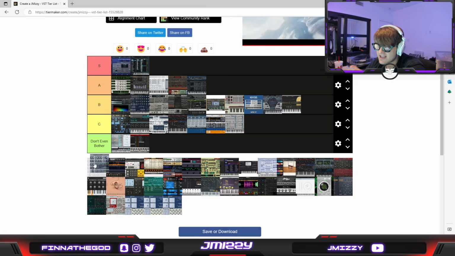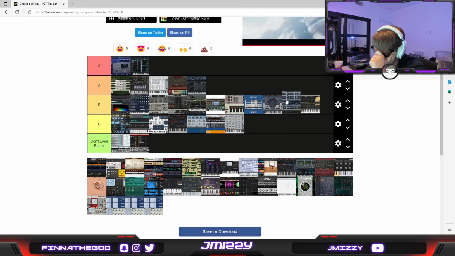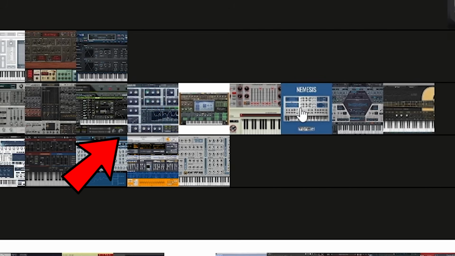Massive, like if we're talking EDM, this thing's an S, but I don't know, it's just not in my game. It's just preset browsing. That's a big thing. It's all about going through presets and modifying them a little bit, but that's about it. Massive is just like, why would I need it? You know what I mean? That being said, it's not C tier. This is where Massive belongs.